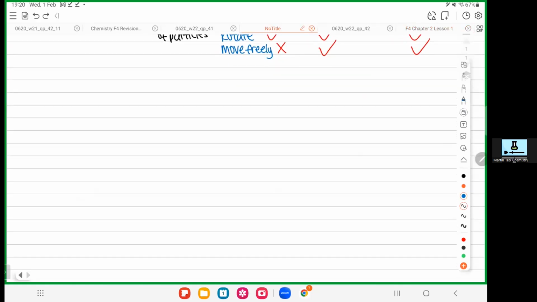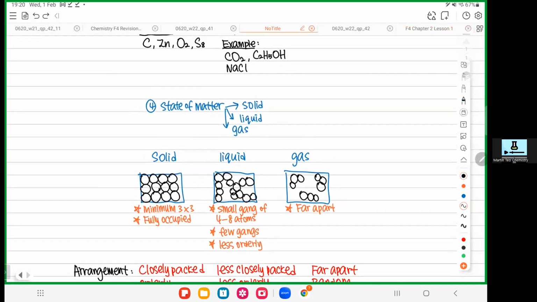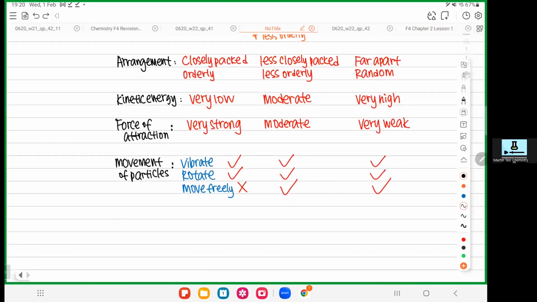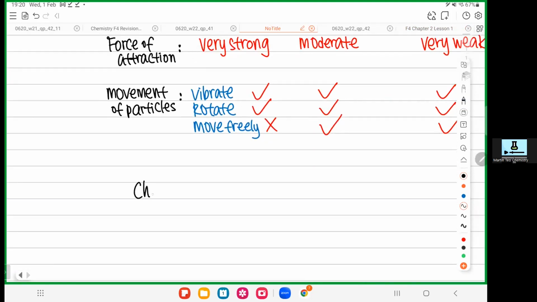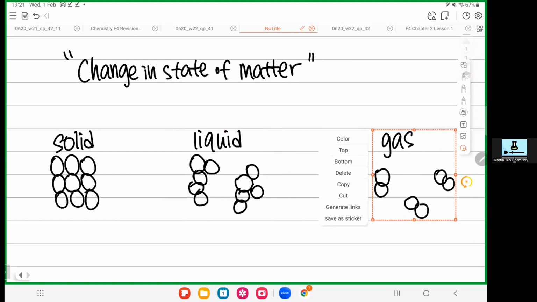The next thing we need to know is called change of the state of matter. We know already solid, liquid, and gas. Now the next thing is change in the state of matter, when you want to change from one state to the other. So what is it? They can change from one to another. Again, this one is not very hard. You learned it before. All right, so now let's look at it.